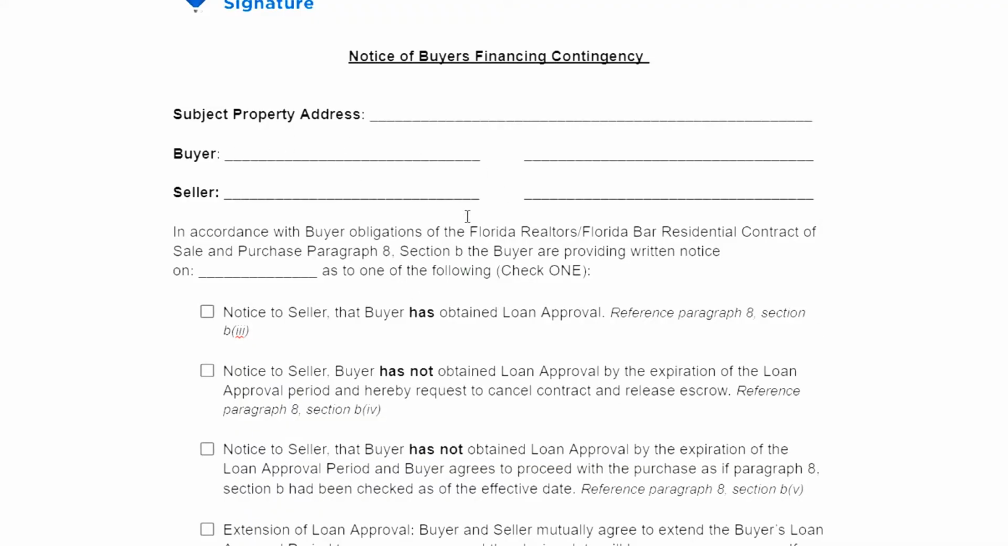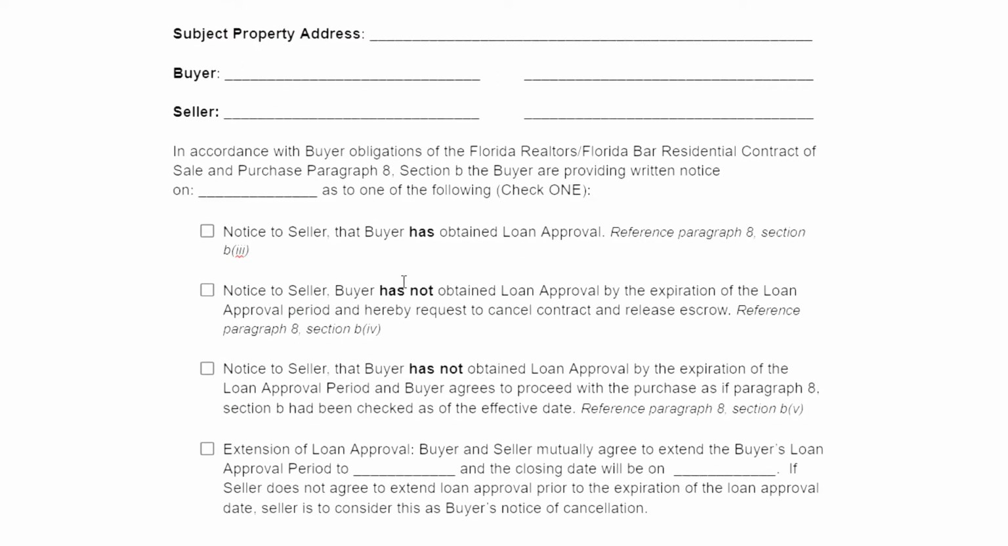So what we have here is a very simple form that is just notice of the buyer's financing contingency. Because we know in the financing contingency paragraph, it says that the buyer has a certain amount of time to obtain loan approval and provide written notice to the seller. So this form here is going to let you check that off, and that will provide written notice to the seller that the loan has been approved. That's all that's really required.